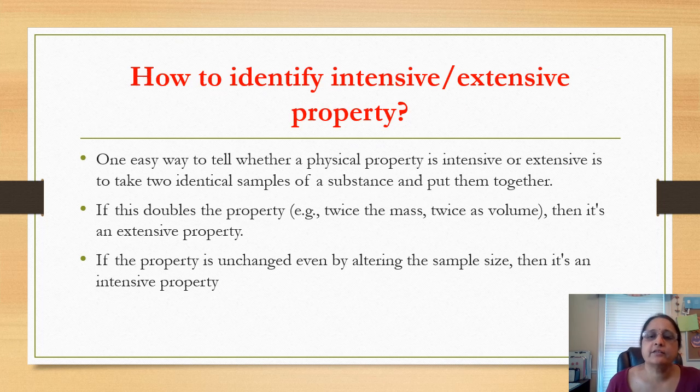Then how do we identify intensive and extensive properties? One easy way to tell is to take two identical samples of the substance and put them together. If this doubles the property, such as mass or volume, then it is an extensive property. If the property is unchanged, even by altering the sample size, then it is an intensive property.